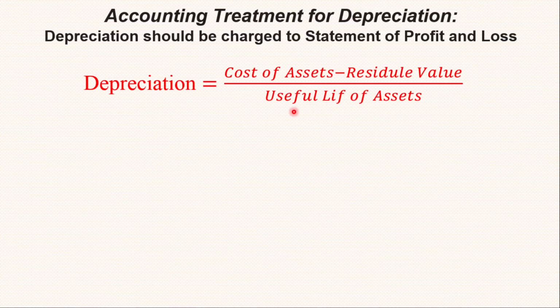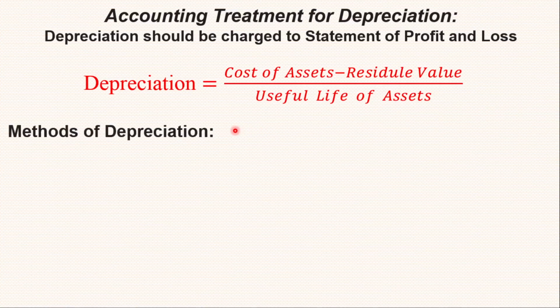So the useful life of an asset is, say for example, a machinery of rupees 10,000 is there. 10,000 is the cost of the asset. After its useful life, the asset will be sold for rupees 1,000. So 10,000 minus 1,000, divided by useful life, suppose 10 years. So 9,000 divided by 10, 900 will be the depreciation.